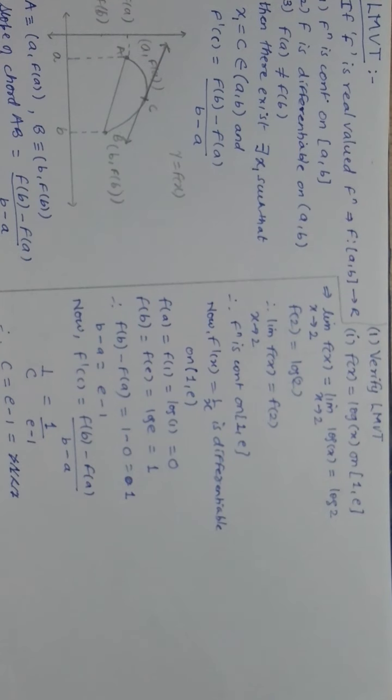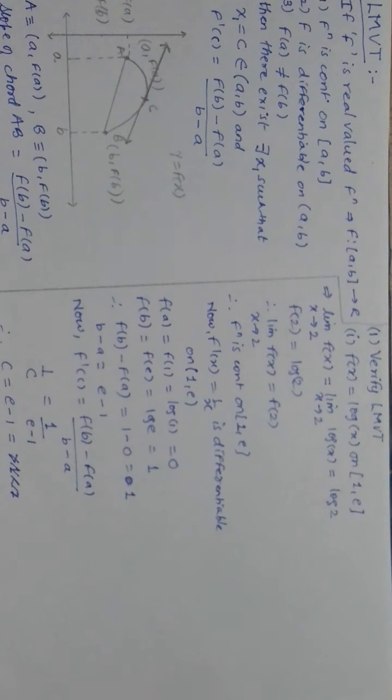So this value which I got of c is greater than 1 but less than 2. So obviously it is well between the open interval of a and b, that is 1 and e. So therefore your c is belonging to the open interval of 1 and e.